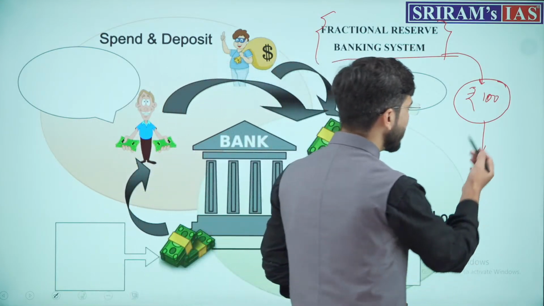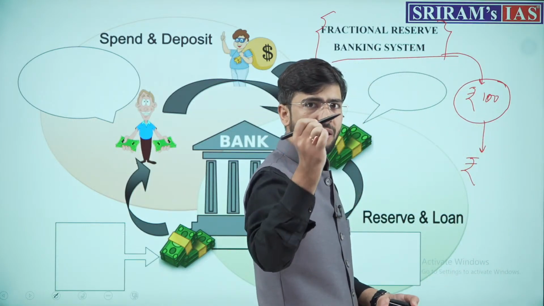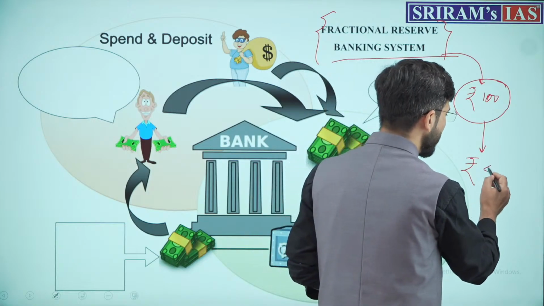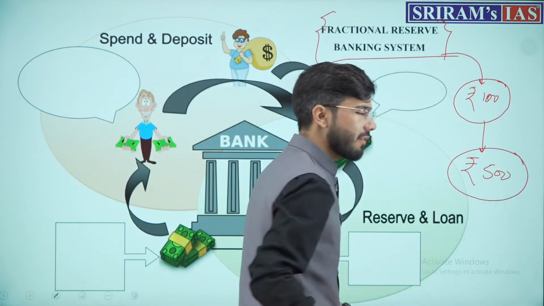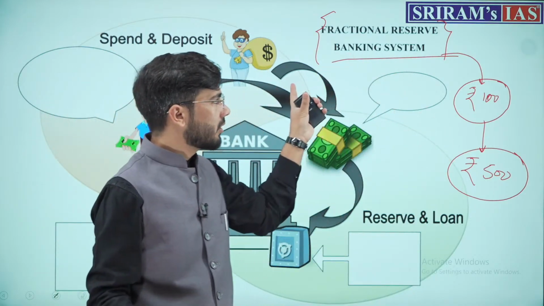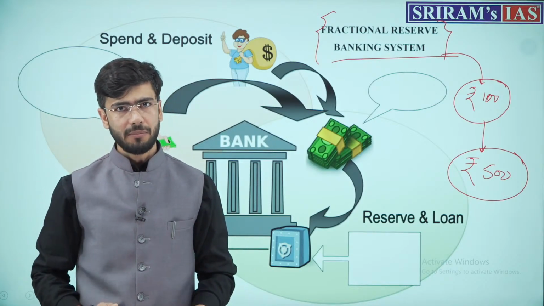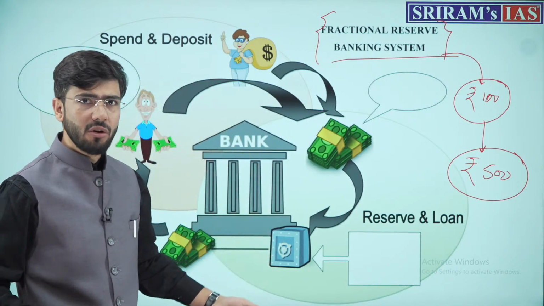How does this happen? A simple saving of 100 rupees in the banking system can convert to 500 rupees. That is the effect of the money multiplier, and that is why we need the whole system of banking, to create more wealth and more money in the market, so that our economy grows.